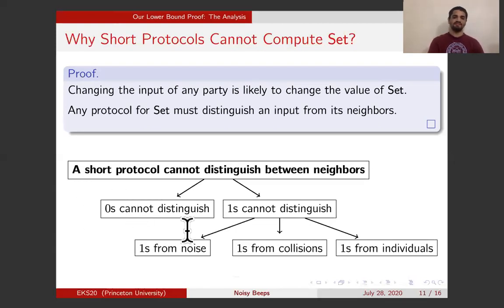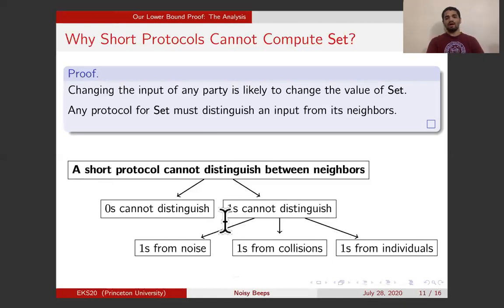You have rounds where you receive 0. You have rounds where you receive 1 due to noise. You have rounds where you receive 1 without noise but due to collisions. And you have rounds where you receive 1 from individuals. There is no subdivision in the 0 case because we assume that the noise is one way, 0 to 1. So the zeros cannot be affected by noise. And therefore, this is only one case while there are 3 cases here.